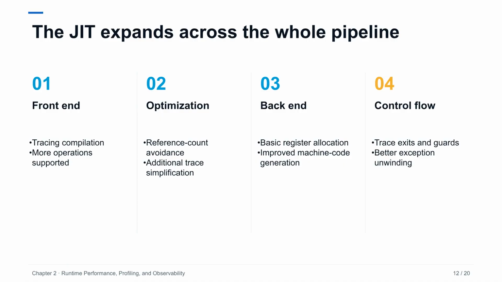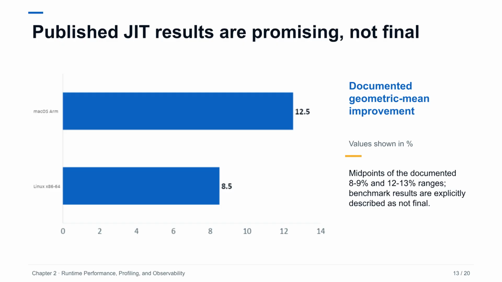A trace that contains unsupported behavior can still fall back to the interpreter, so profile which functions actually compile and how often guards fail. The Python 3.15 documentation reports an 8 to 9% geometric mean improvement over the optimized standard interpreter on x86-64 Linux, and 12 to 13% over the tail calling interpreter on AArch64 macOS. The chart uses the midpoint only to visualize those ranges. The documentation also says the benchmark results are not final, and that individual benchmarks vary widely. Use these numbers to justify an experiment, never to forecast a universal reduction in compute cost.